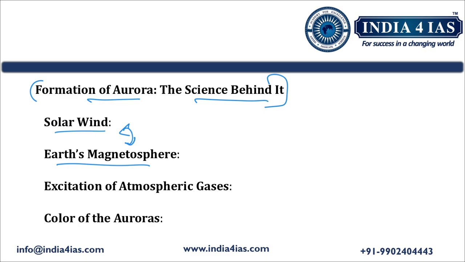This interaction leads to the excitation of gas particles in the upper atmosphere, which emit light as they return to their normal state. This causes the formation of aurora. This is the science behind the formation of auroras.